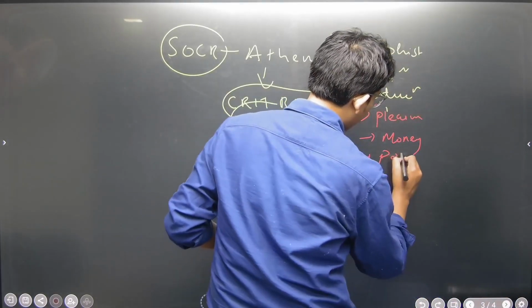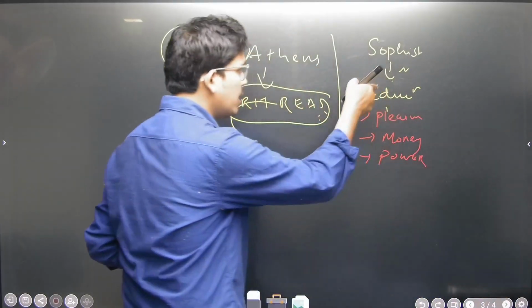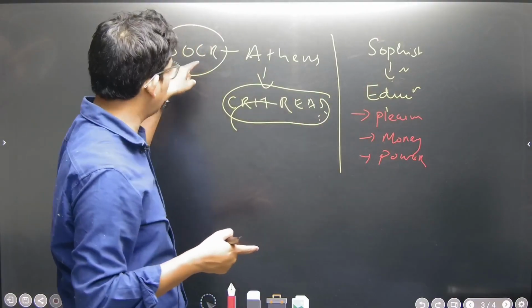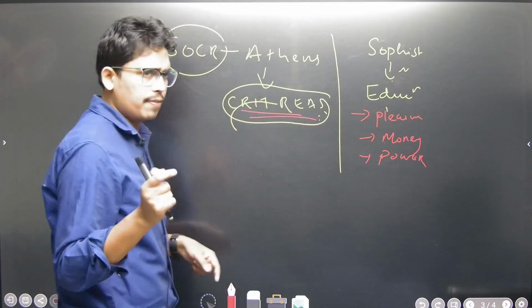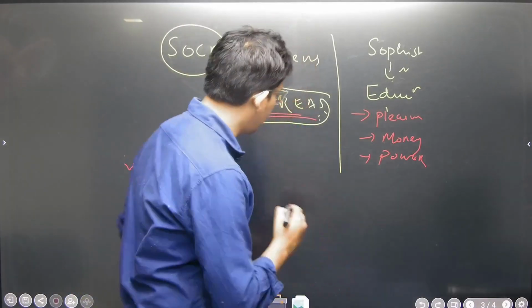This was the education provided by the sophists. But at the same time, Socrates provided critical reasoning. If someone is teaching something, you have to counter-question.